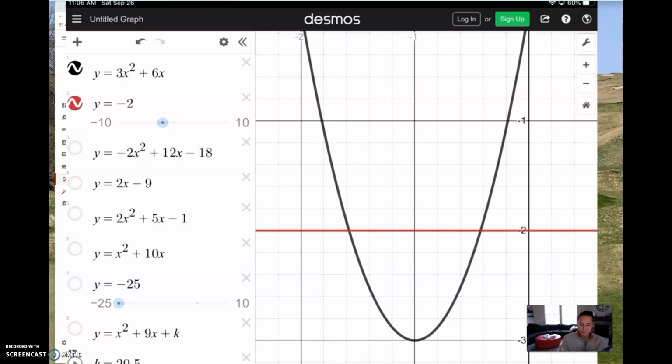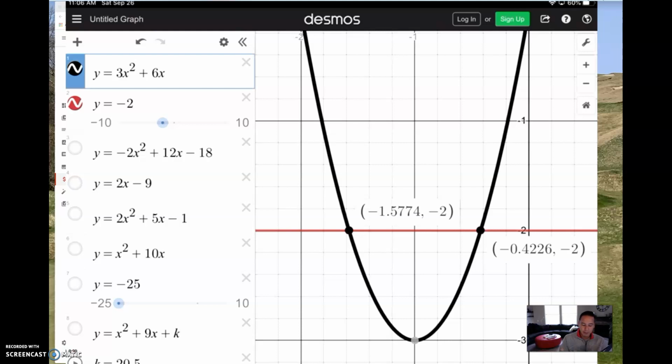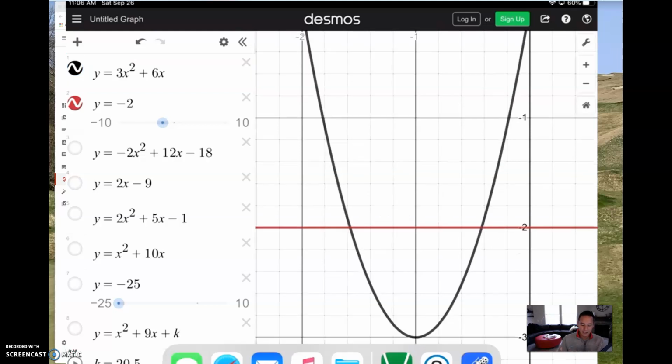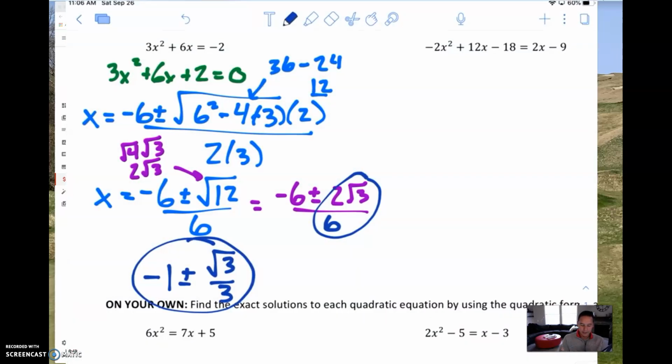Here's where y equals negative 2 in red. So essentially what we did is we found the points where that original graph, 3x squared plus 6x, was equal to negative 2. And it shows up at negative 1.5774 and negative 0.4226. All of the answers that we had were given in exact answers here. If you'd type this in the calculator, those are the two decimal answers that you would get for your answer.